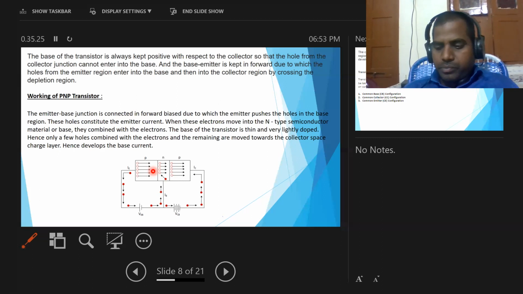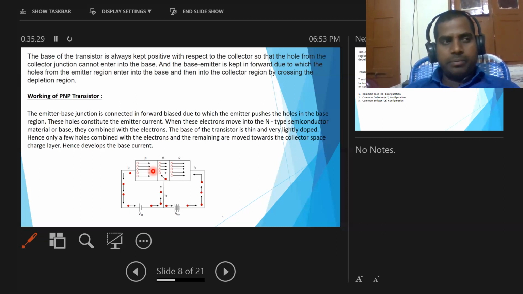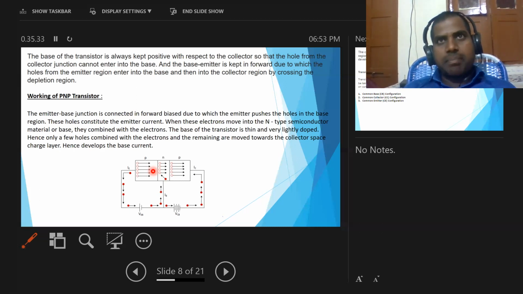So in the PNP transistor, the emitter region produces some current, and that current is produced only due to holes. Because the emitter is connected in forward bias, it pushes some holes towards the base region, hence some current is produced due to holes.